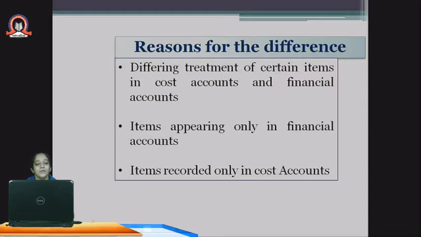Coming to the second point, which is items appearing only in financial statements or financial accounts. There are certain items, say for example income, which we write on the credit side of the profit and loss account, that is commission received, discount received, profit on sale of investment, profit on sale of import license, or rent received.